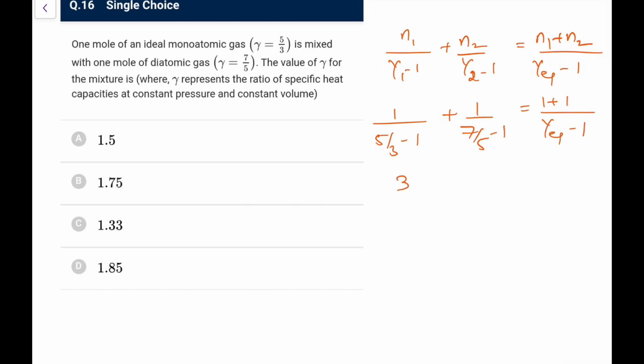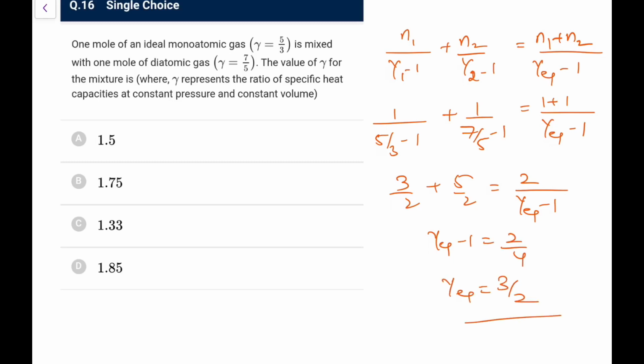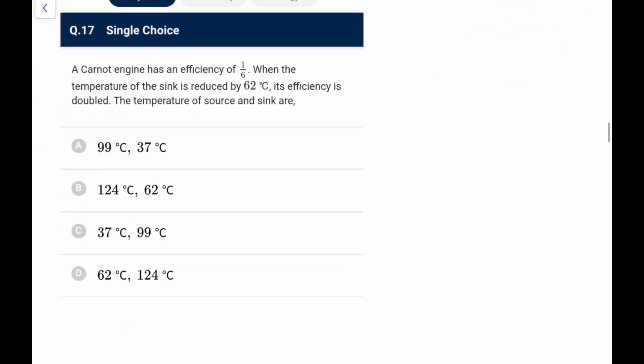So do this, this becomes 3 by 2, this becomes 5 by 2, this becomes 2 upon gamma equivalent minus 1. So 3 plus 5 by 2, that is 8 by 2 or 4. So gamma equivalent minus 1 becomes 2 by 4. So gamma equivalent becomes 1 plus 1 by 2, that is 3 by 2. Go for option A. Next, a Carnot engine has an efficiency of 1 by 6.